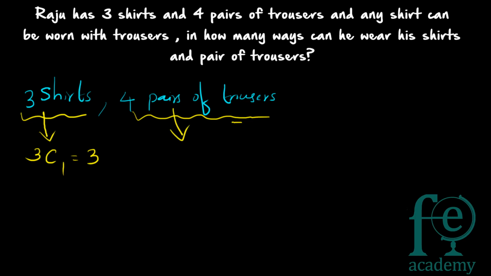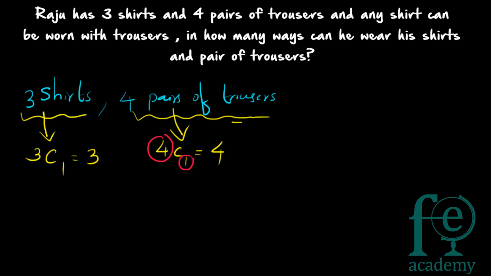And how many ways can he wear the pant? The pants can be worn in 4 ways, or 4C1, which is equal to 4. Some may be confused how this 4 came so simply, so that is why I am telling in terms of combination also. There are total 4 pants and he has to select 1. Since this is selection, you have to go with combination. Permutation means arrangement. Combination means selection.